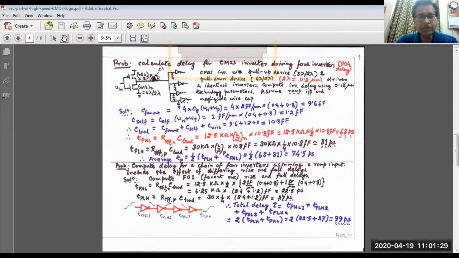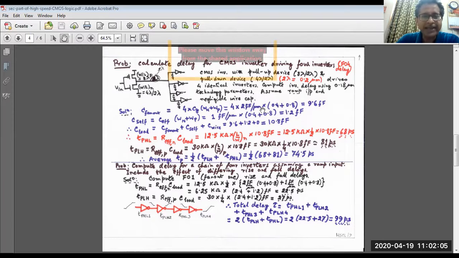So the total load capacitance, let me write out. It is 4 times CG. Why 4 times? Because the load consists of 4 inverters. So 4 times their gate capacitance, that is 4 into CG into Wn plus Wp, because we have got an NMOS transistor and a Wp. And for the 180 nanometer technology, 2 lambda or the feature size is nothing but 0.18 micrometer. Okay, and 0.18 means roughly 0.2, you can say.